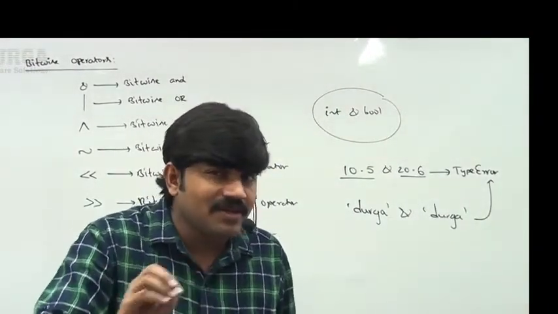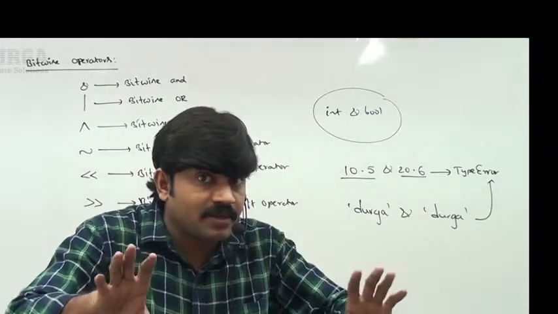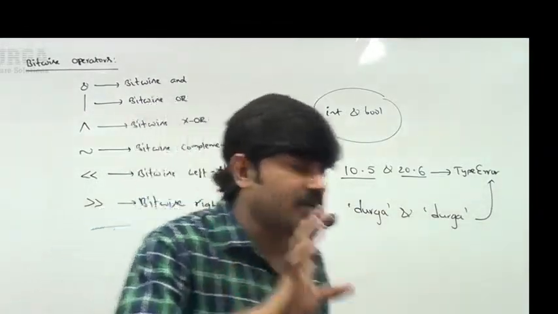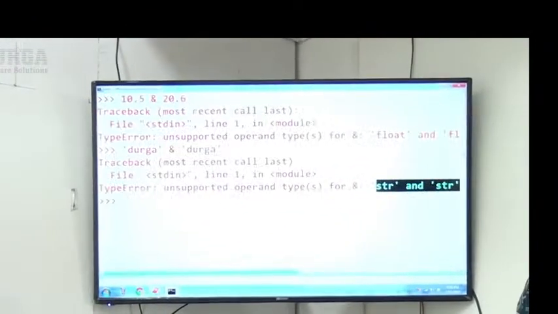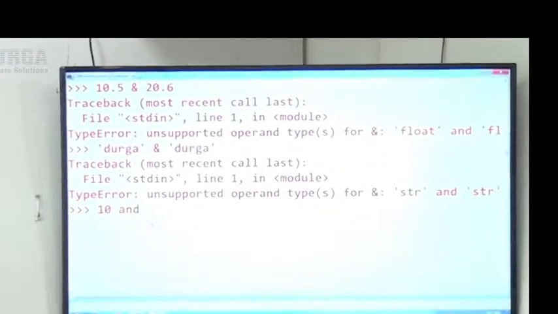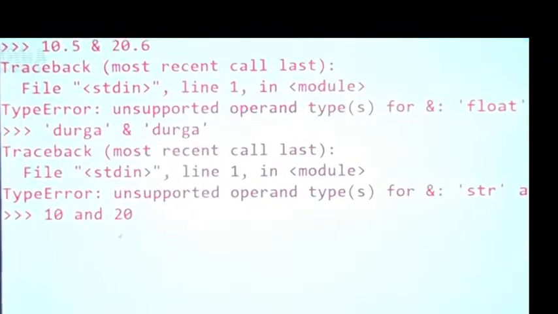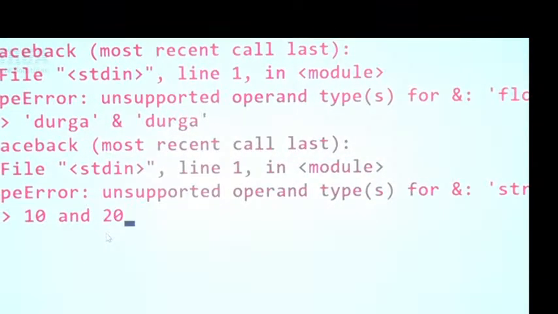Sir, let me apply for int values. Don't forget about the result; is it valid or not? Just check. I'm taking 10 and 20. Forget about the answer. Both are int type. Sir, this is the bitwise and. Observe, I am getting 0. Why am I getting 0? Don't worry about the answer. Is it valid or not?